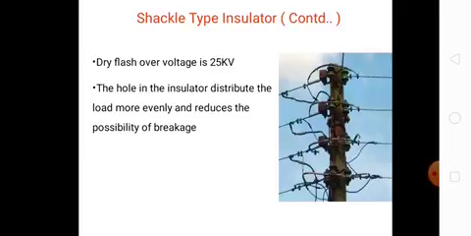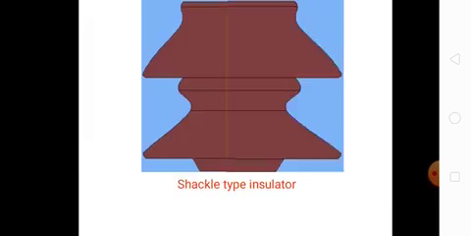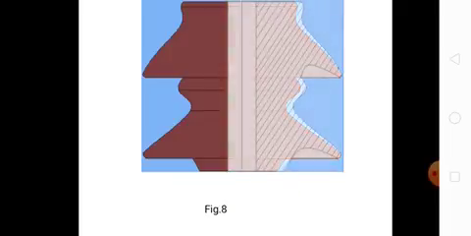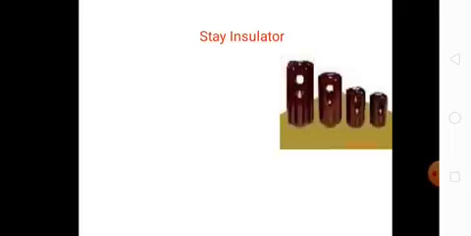Conductors are fixed in the grooves by binding with soft conducting wires. This is the cross-sectional view of the shackle type insulators.